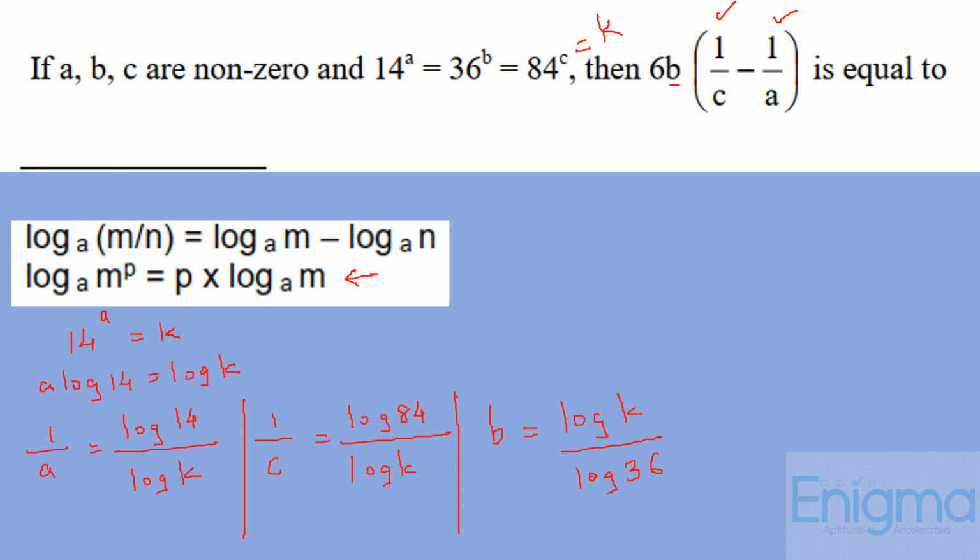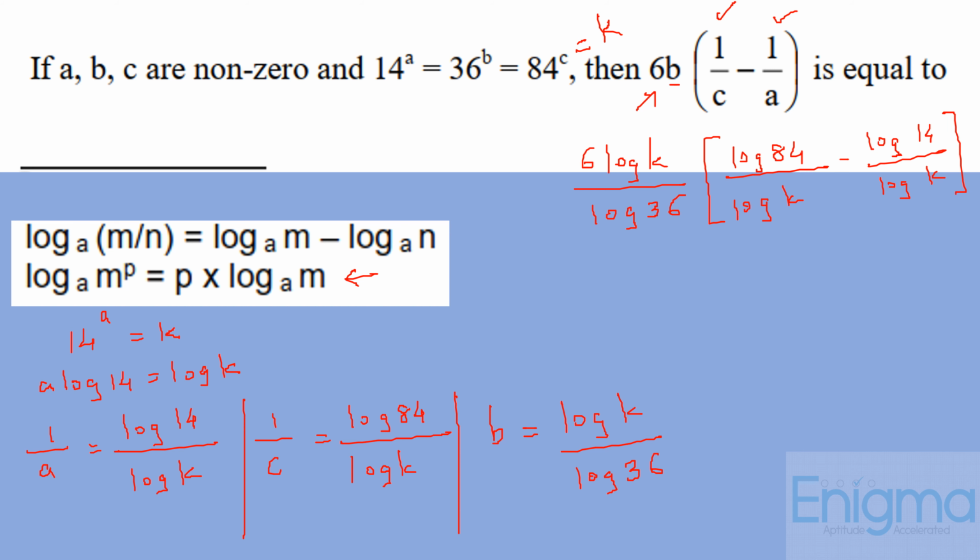So substituting all these values in this given equation, we have here 6b, which we can write down as 6 into bracket log of k upon log of 36 into bracket 1 upon c is log of 84 upon log of k minus log of 14 upon log of k.